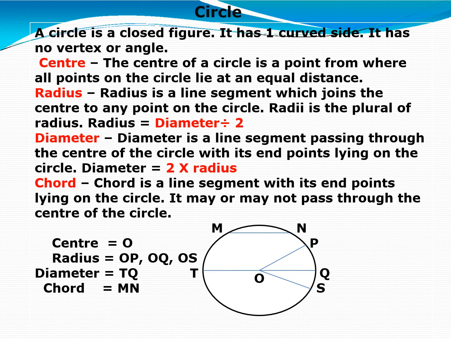There may be many chords in a circle, but a diameter is also a chord, that is the greatest chord of the circle, the biggest chord of the circle. Right? Here O is the center. I have drawn here 3 radii. Name them OP, OQ, OS, and the diameter is TQ, and the chord is MN.